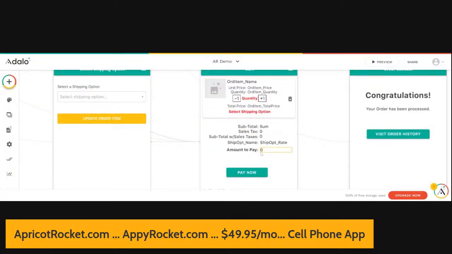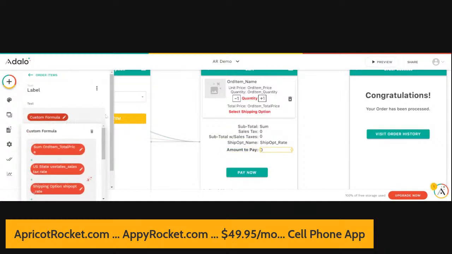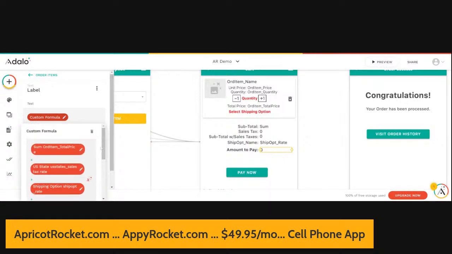And here's the page. This is the amount to pay. This is the field right here. So if I click on that and I click on custom formula, we've got a problem in our formula that we need to figure out. Okay, so what have we got here? We've got a sum. You should have kind of been following along by now, so I'm not going to explain everything, but I'm going to click on this red chip for the sum order item.